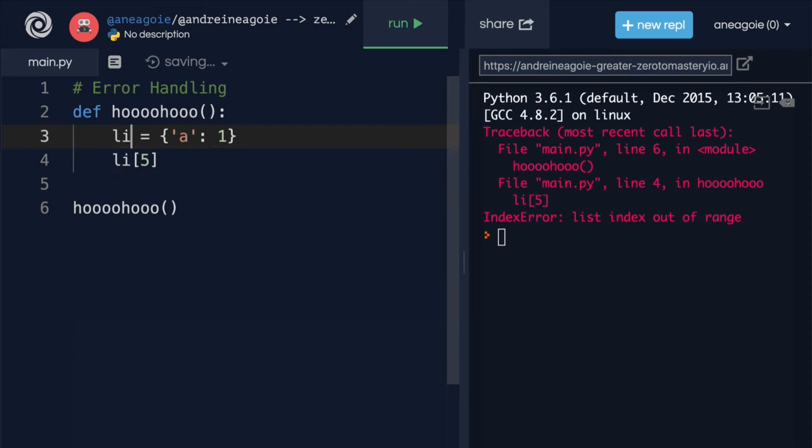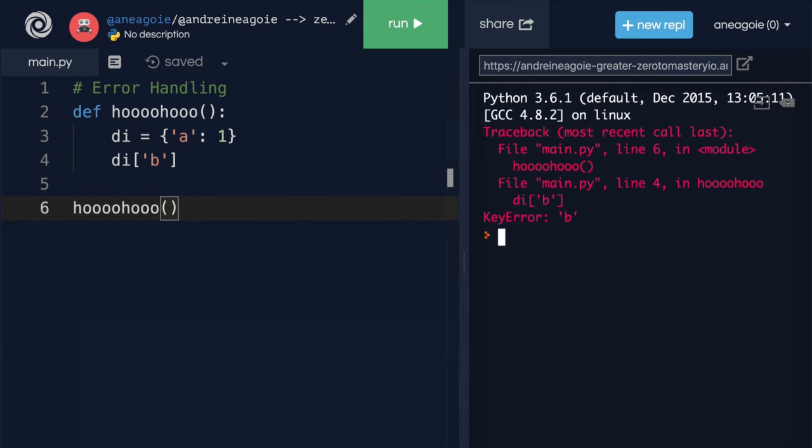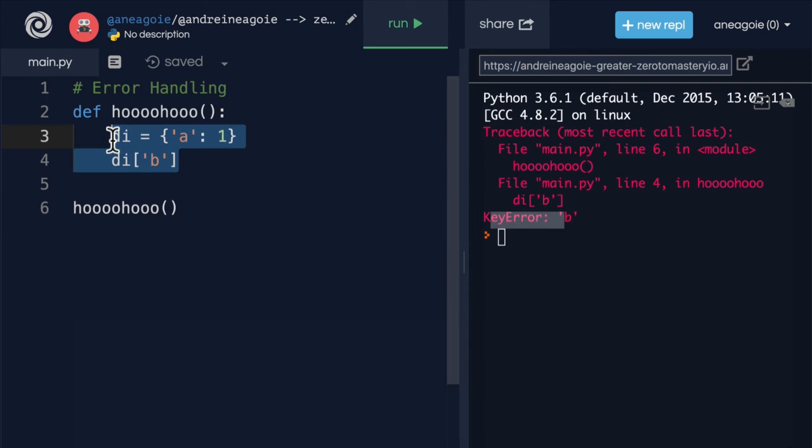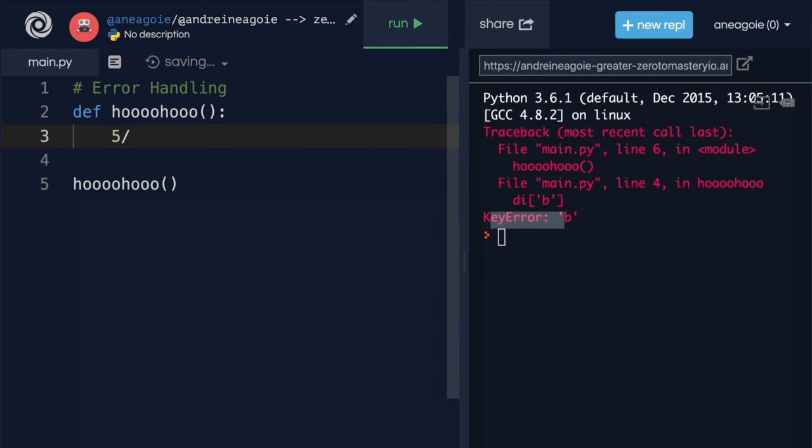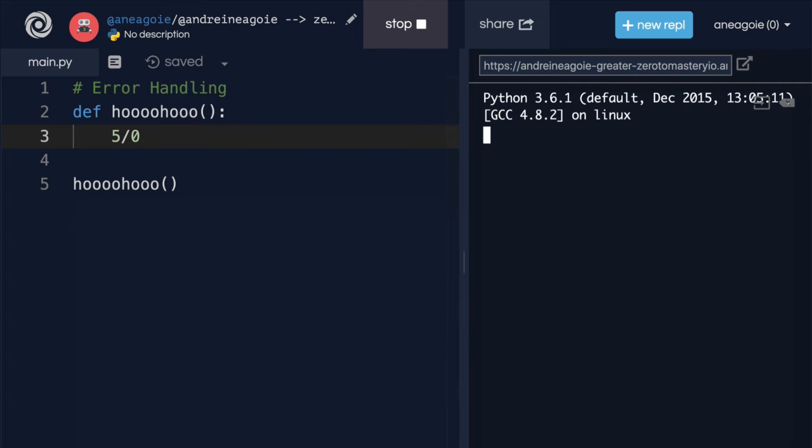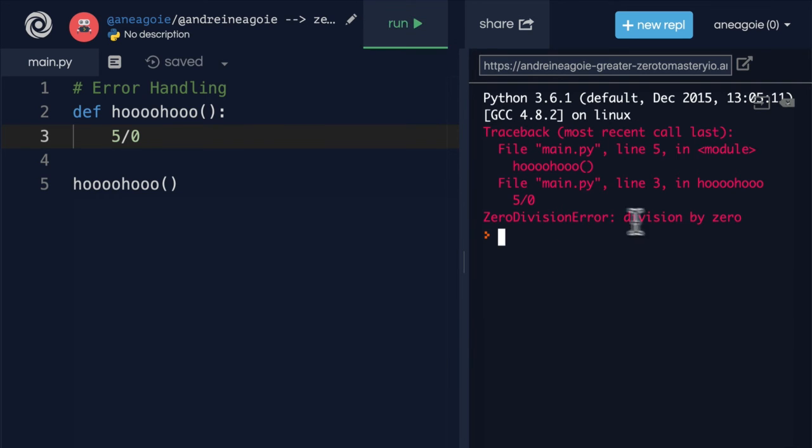So this will be a dictionary. If I do dictionary here and just try to access something that doesn't exist and I click run, I get a key error because I'm accessing a key that doesn't exist. We can also have, let's say, 5 divided by 0, which should give me a zero division error because I'm trying to divide by 0 and, well, you just can't do that.